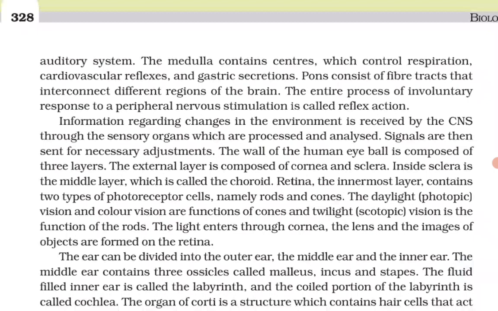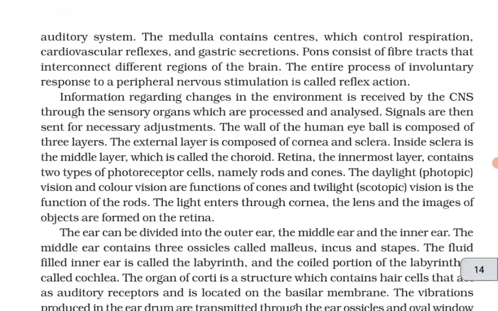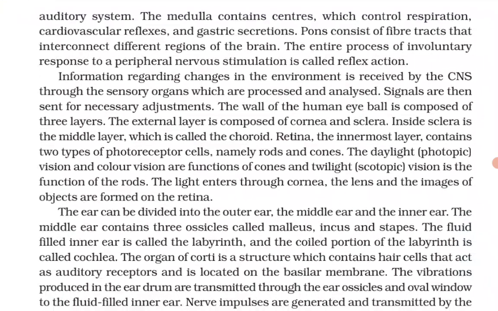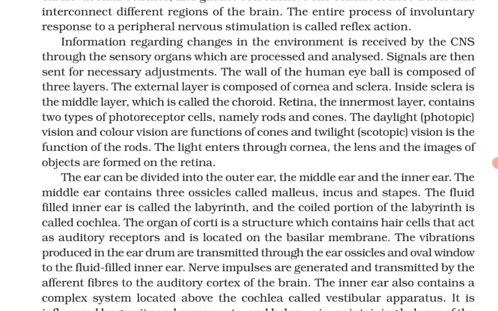The entire process of involuntary response to peripheral nervous stimulation is called reflex action. Information regarding changes in the environment is received by the CNS through the sensory organs, which is processed and analyzed. Signals are then sent for necessary adjustments. The wall of the human eyeball is composed of three layers. The external layer is composed of the cornea and sclera. Inside the sclera is the middle layer, which is called the choroid.